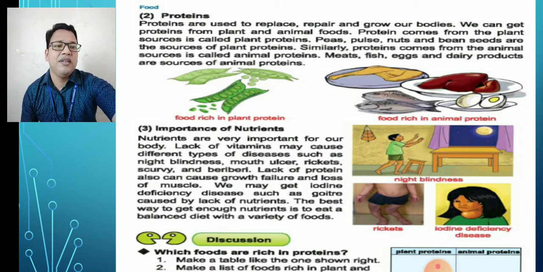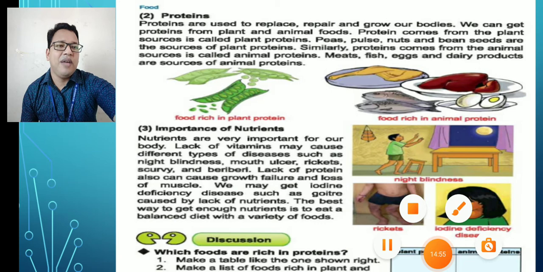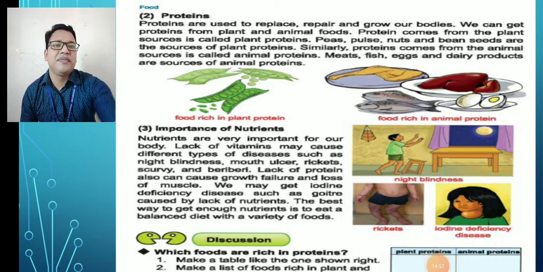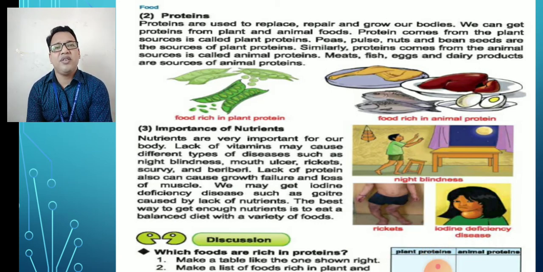Dear students, have you understood properly? Now we will discuss the importance of nutrients. Nutrients are important for our body. Lack of vitamins may cause different types of diseases such as night blindness, mouth ulcer, rickets, scurvy, beriberi, etc.